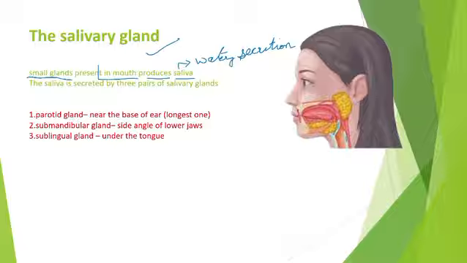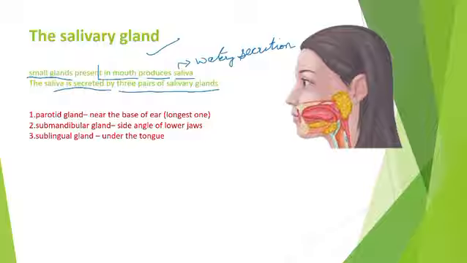Or we can say a mucus or sticky slimy substance, right? And the saliva is secreted by three pairs of salivary glands. Understand? There are three types of salivary gland present in our mouth.